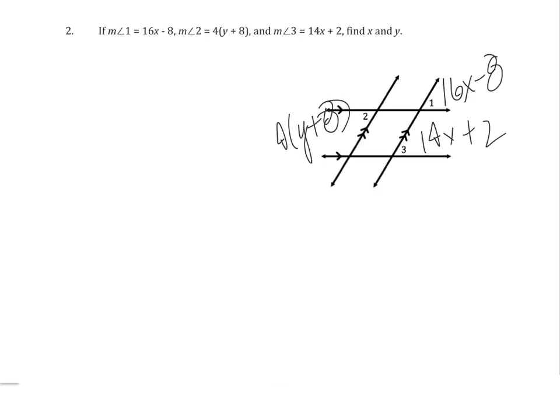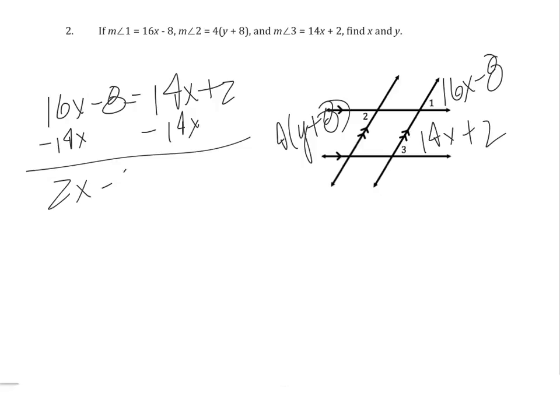Here we have a corresponding angle right here: angle 1 is corresponding with angle 3. They're in the same relative position, so we know that those are equal. So I'm going to write my equation: 16x minus 8 equals 14x plus 2. I could subtract 14x from both sides and get 2x minus 8 is equal to 2. Add 8 to both sides, 2x equals 10, and then I know that x is equal to 5.